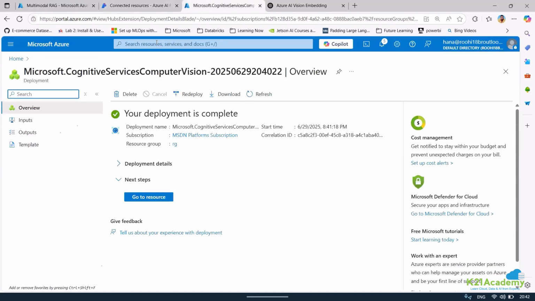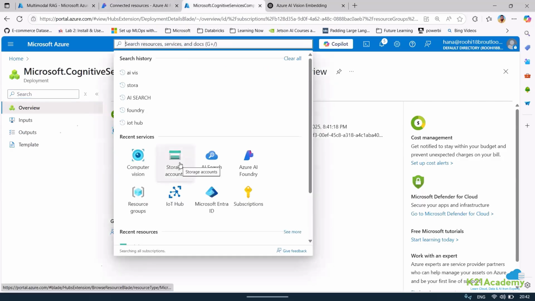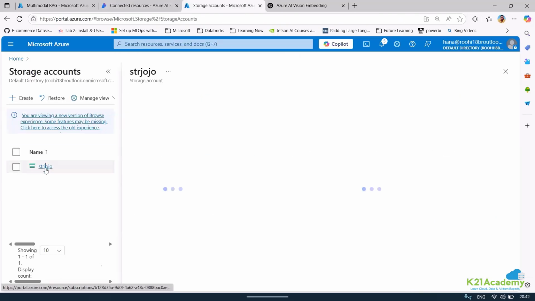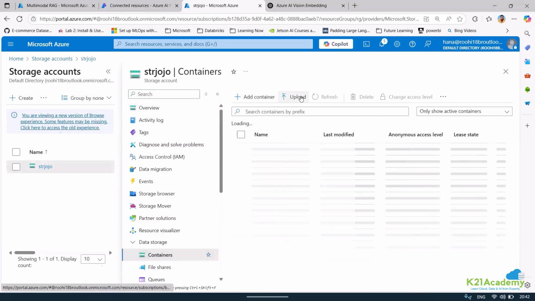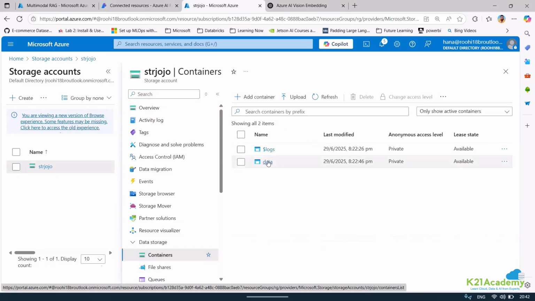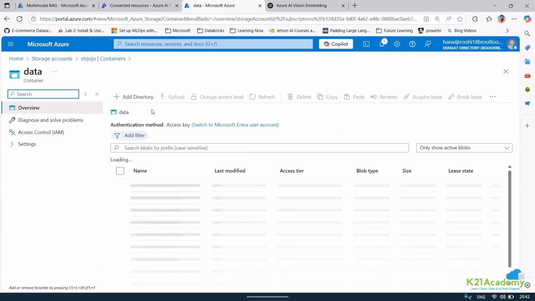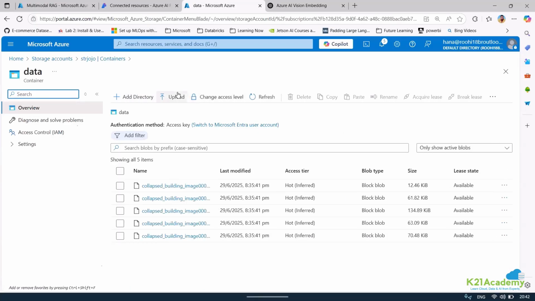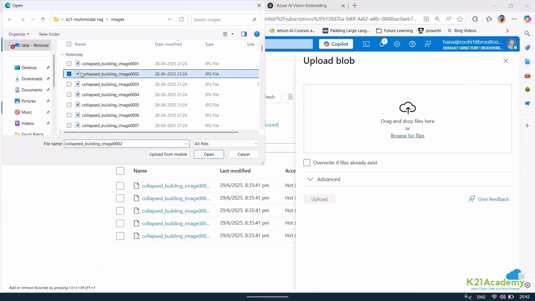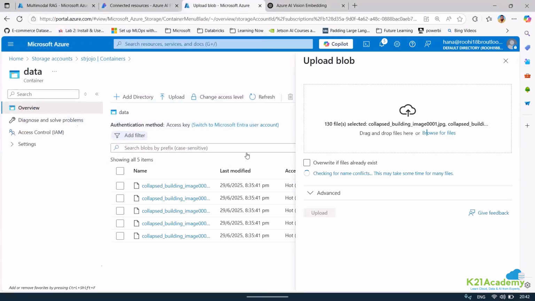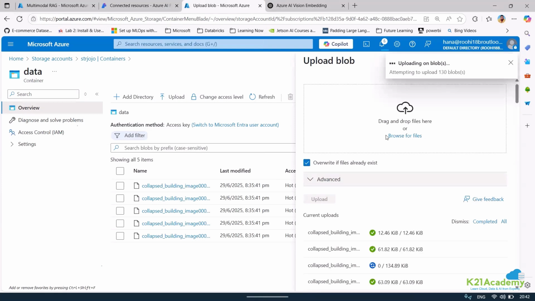Since we are talking about this, let me go to the storage. Since we have the space, right? So let me go to the container and let us just upload all the information together. If you want to create multiple folders, like a directory, we could have done that. But right now, let me just upload everything. So I've uploaded some images. Let me upload all. Let me override some images if there are existing ones. Let me click on that.